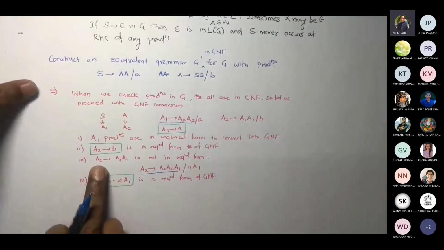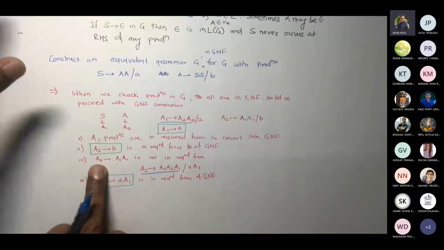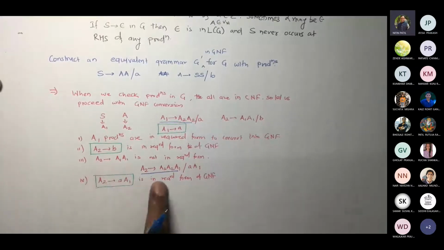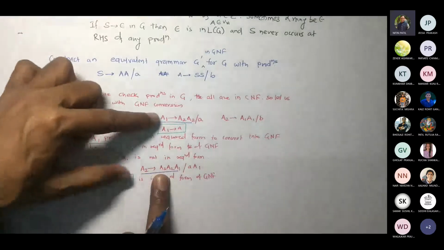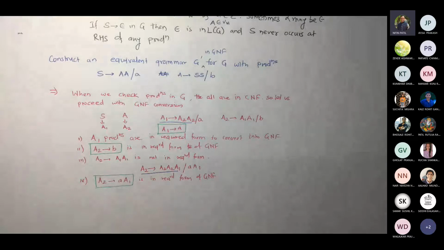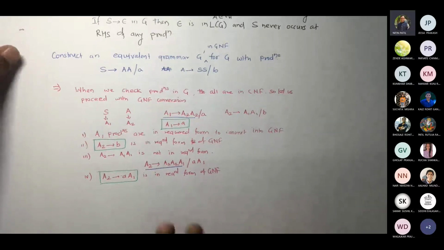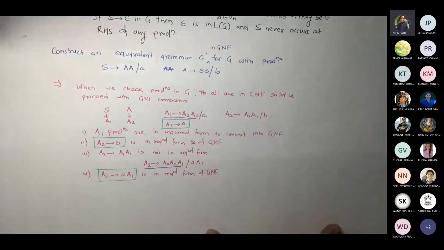When we write a replacement for this, we forget this, so this doesn't exist now because it is rewritten. So this and this are the only two to be converted into the expected form. Are you with me? I am assuming when you are not responding, you are with me.